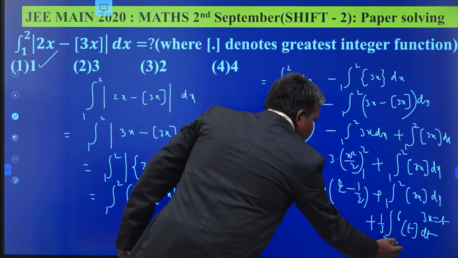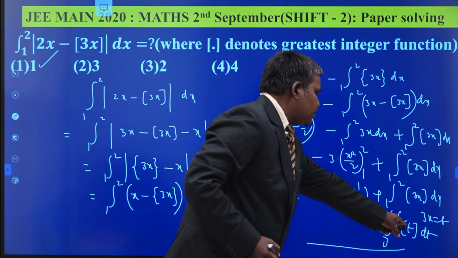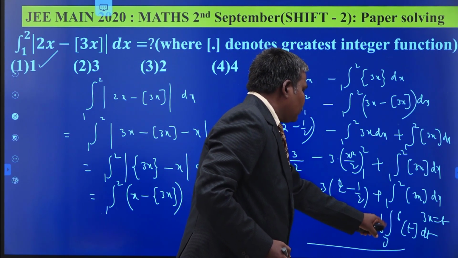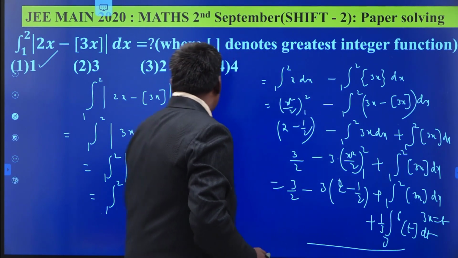You can easily simplify this one. Am I correct or not? 3 to 4, what is the value? 3. 4 to 5, what is the value? 4. 5 to 6, the value is 5. And simplify that one, you get the value as 1.